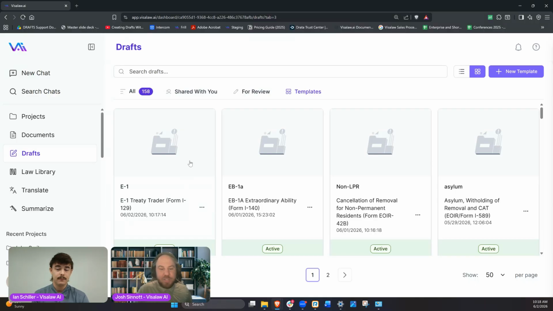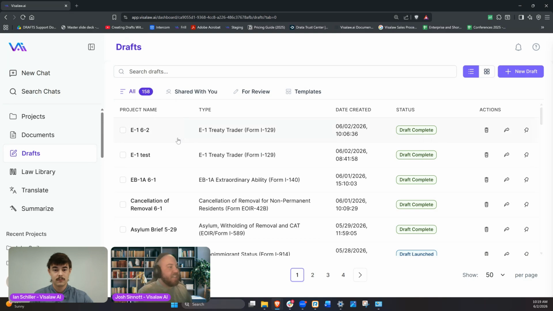Absolutely. And if you could use the best version of every E1 you've written and have that be the default for you, I think that helps with any case type you're running through here, putting that best foot forward. And if that changes, you're then able to create a new template and you can do it again. So we want to make sure you're presenting your best and being able to use whatever your secret sauce is that gets these cases taken care of.